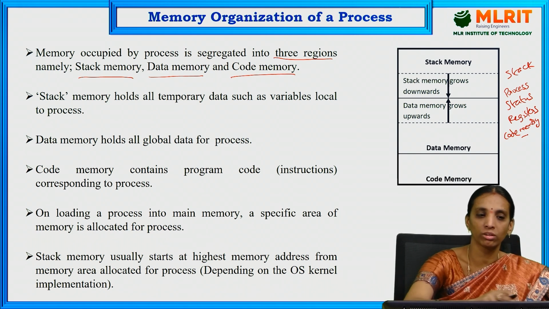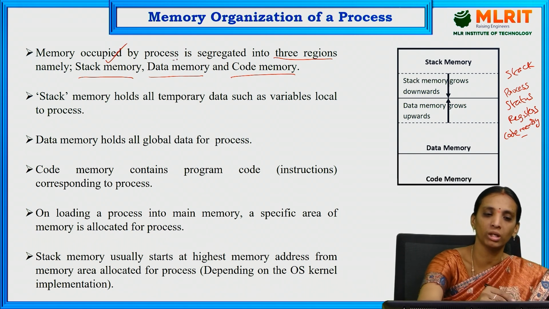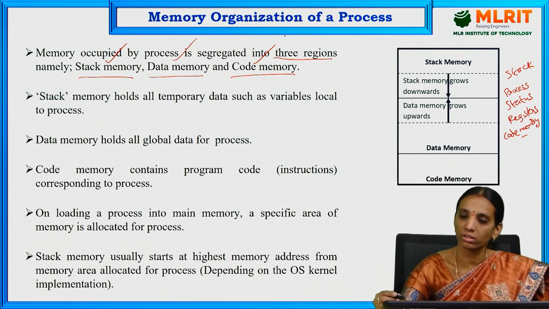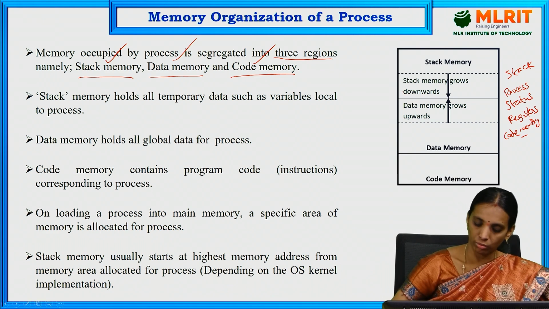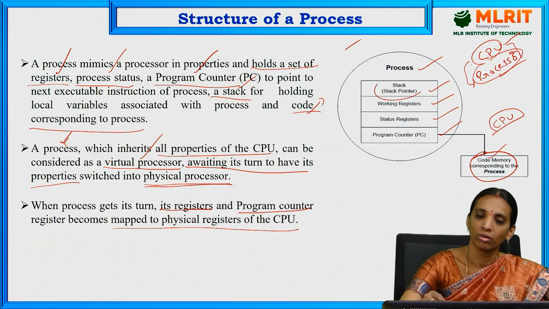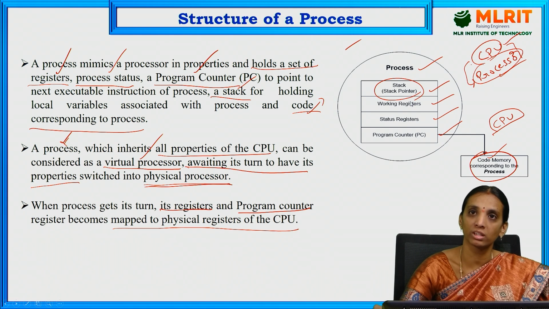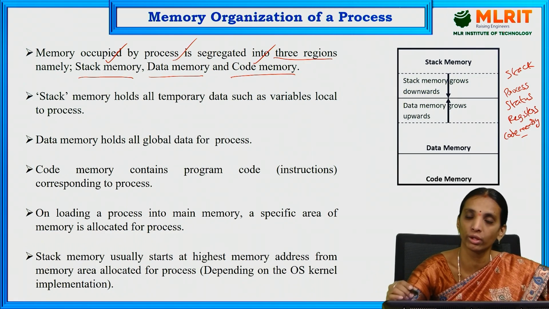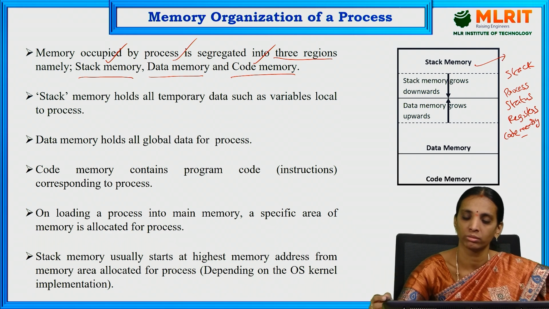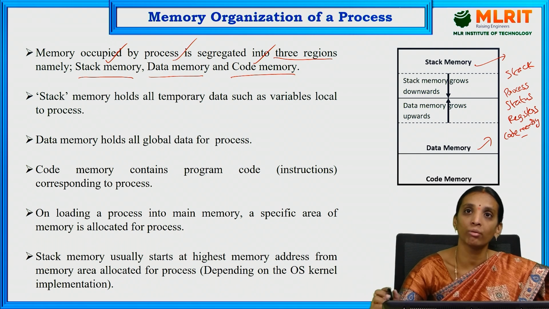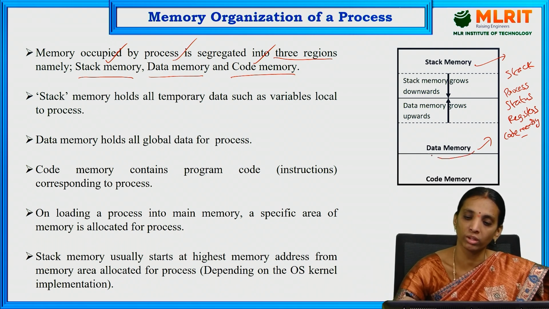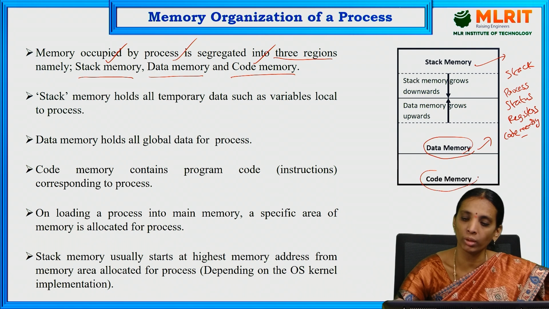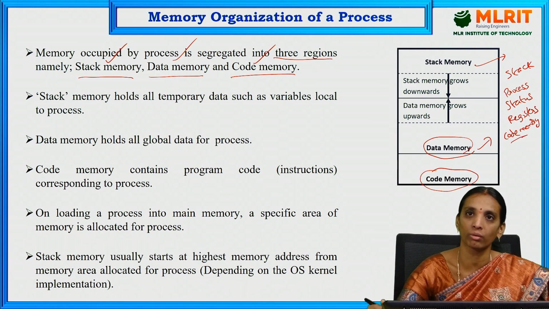So this is divided into three parts: stack memory, data memory and code memory. The stack memory is used for storing the local variables used for that process. In the data memory, the data received from or sent to the IO devices is stored. And code memory is used for storing the code part of the process.